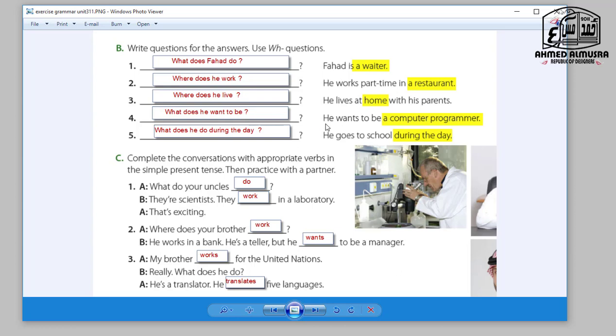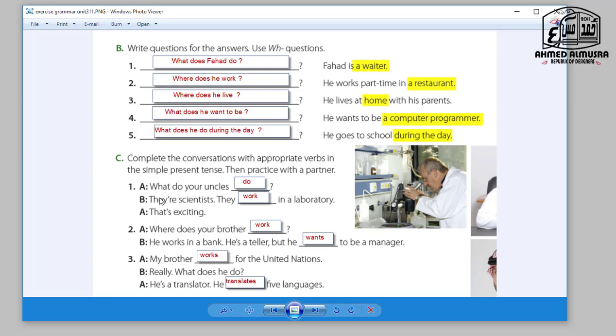Okay, next question. Number 4. He wants to be a computer programmer. What does he want to be? He wants, S. Number 5. He goes to school during the day. Okay. What does he do during the day? He goes to school during the day. Goes. So pay attention. Goes, ES with go.